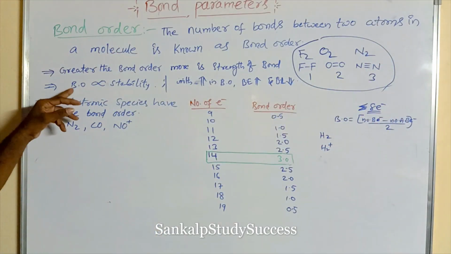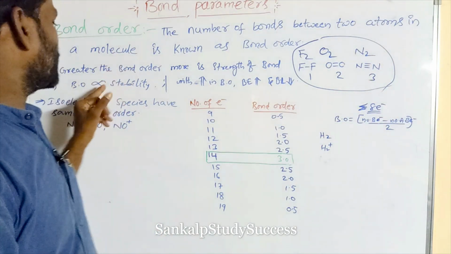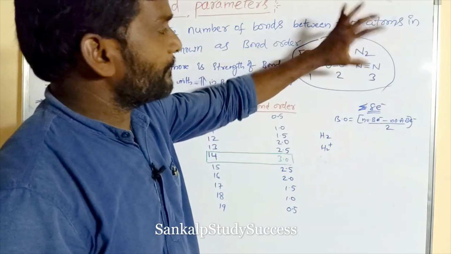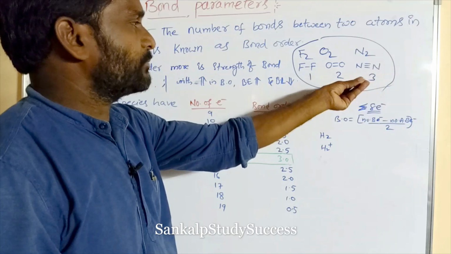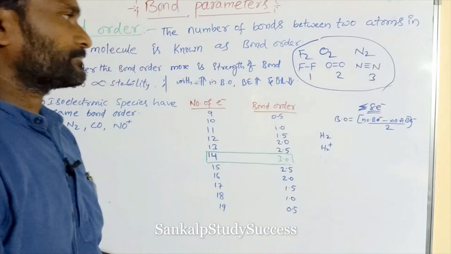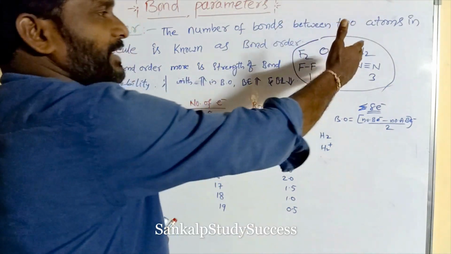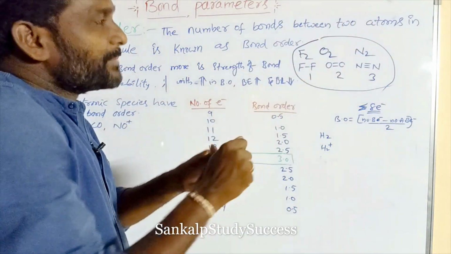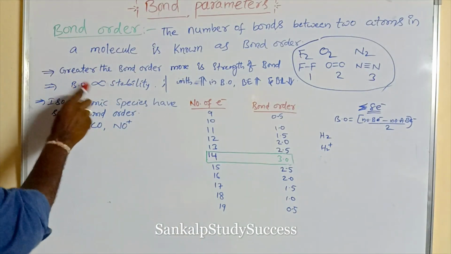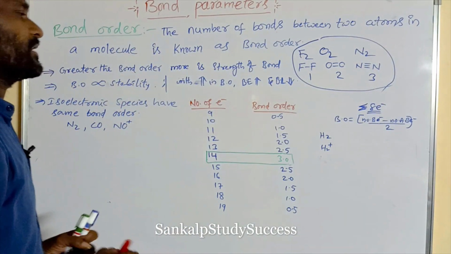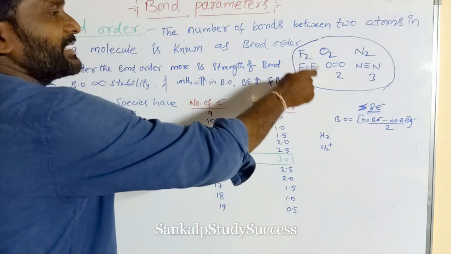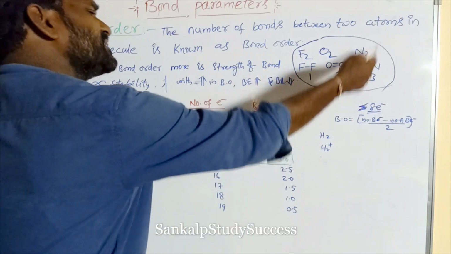Next, bond order is directly proportional to stability. As already said, the one having more bonds, more bond order, is very difficult to break, so its stability is very high. So bond order is directly proportional to stability. With increasing bond order, BO meaning bond order, bond energy increases.